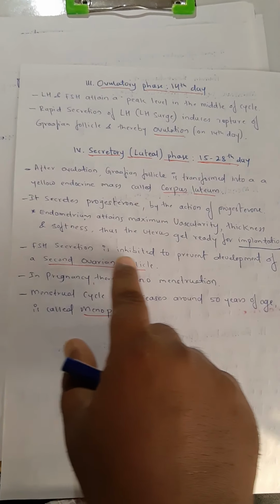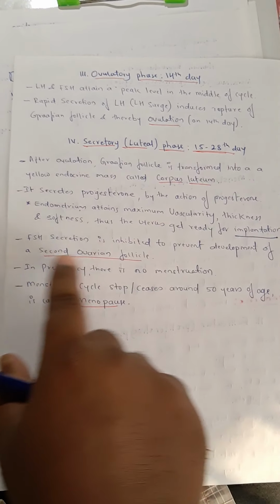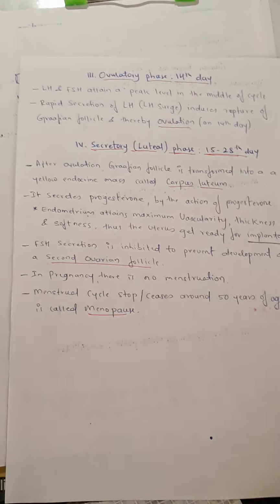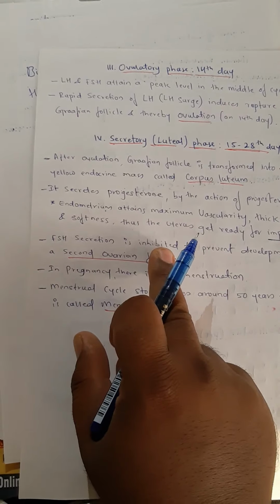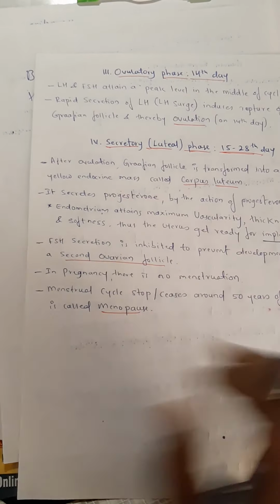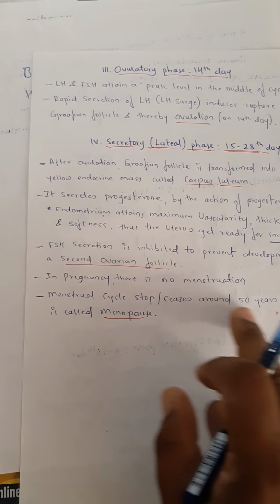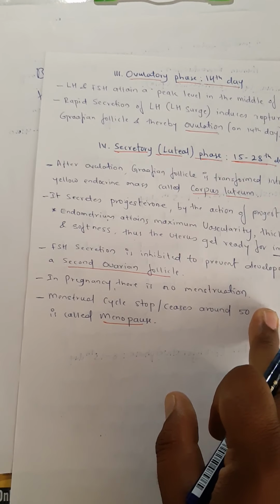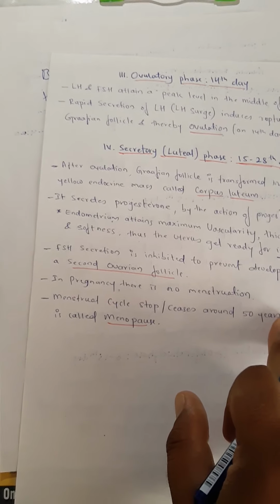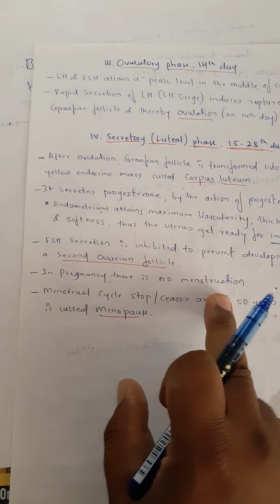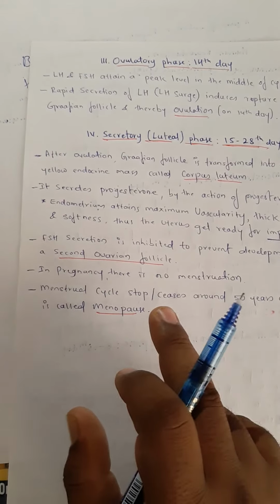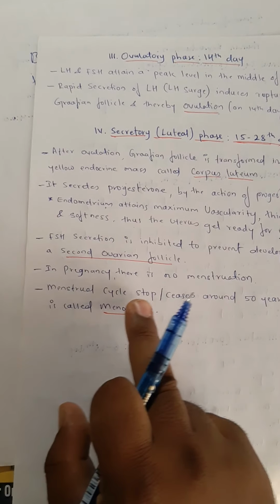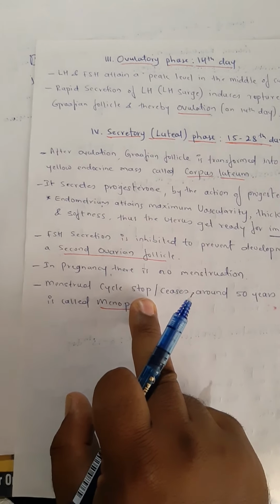Then FSH secretion is inhibited to prevent the development of a second ovarian follicle. Suppose fertilization happens, the second ovarian follicle is inhibited by FSH. In pregnancy, there is no menstruation. Yes, the absence of the menstrual cycle itself is an indication of pregnancy. So during the whole period of pregnancy there is no menstruation, and menstruation is an indication of release of the egg. So menstruation can be stopped in a woman.